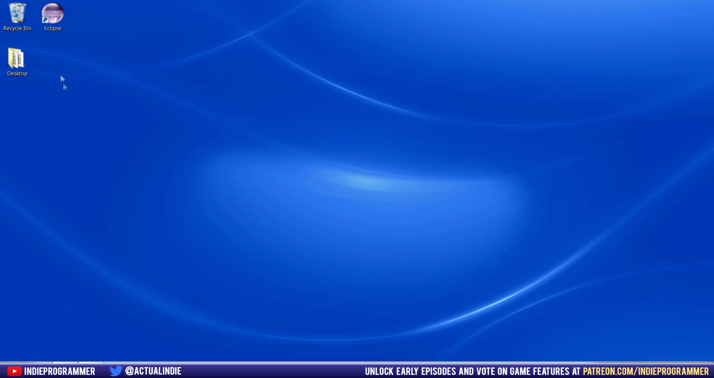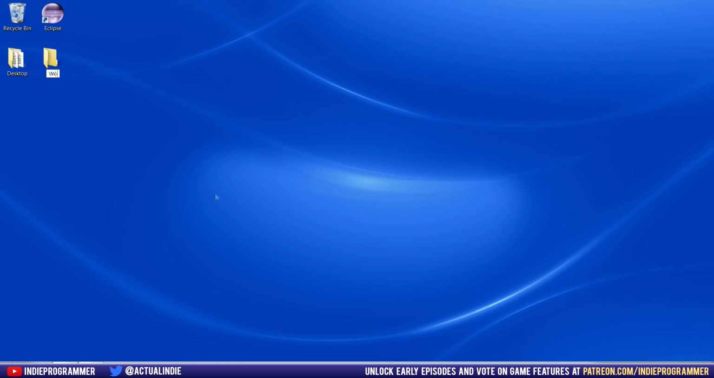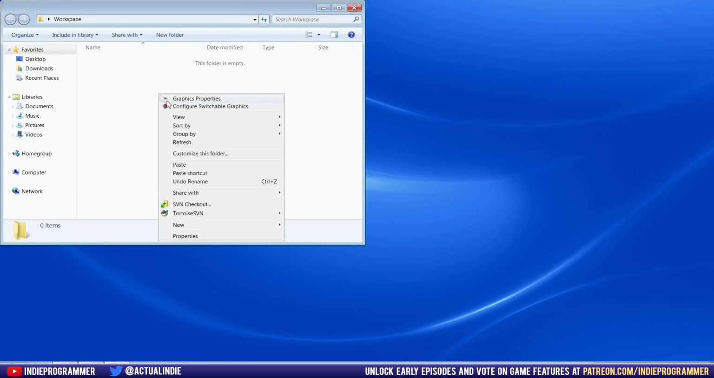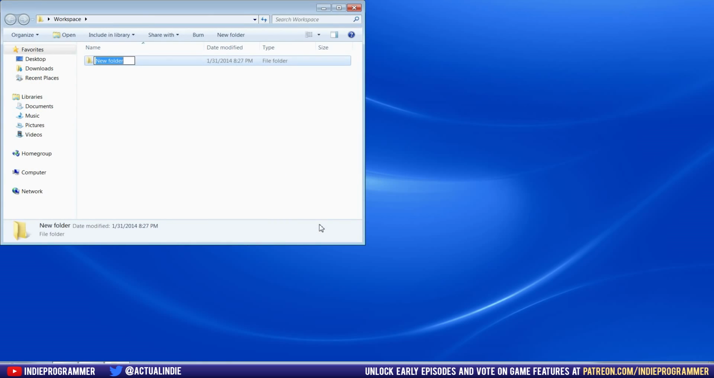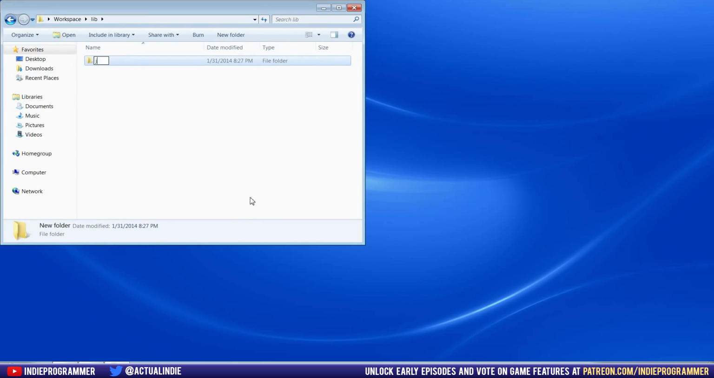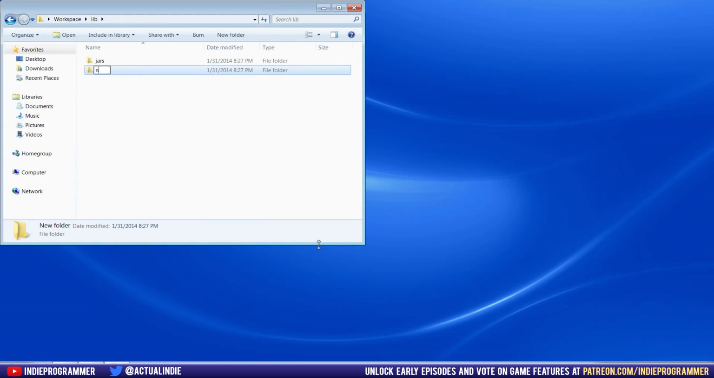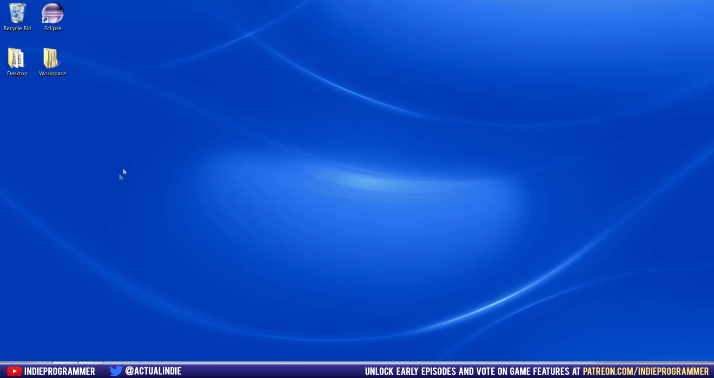So go ahead and we're going to make a new folder, get all nice and organized. And I'm going to name it Workspace. Open that up, make a new folder called Lib for libraries. And inside here we're going to make two more. One called Jars and one called Natives. Alright, so once we've done that,